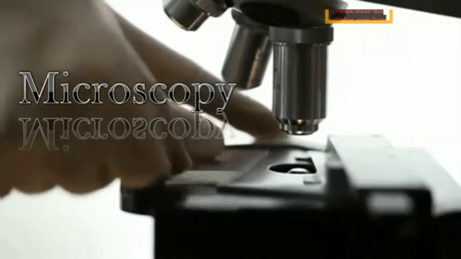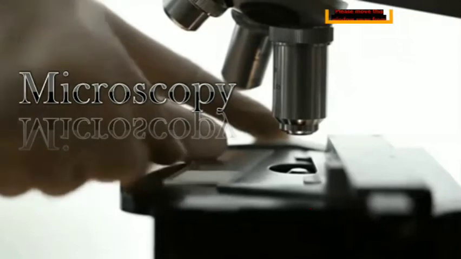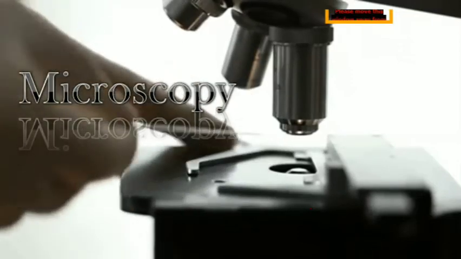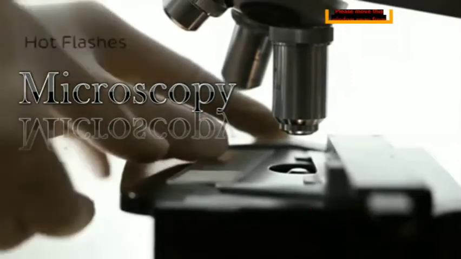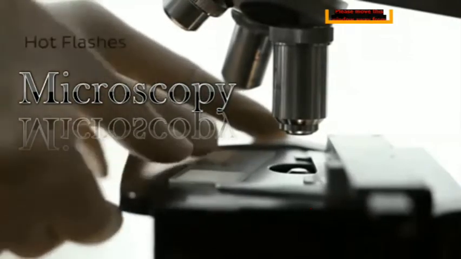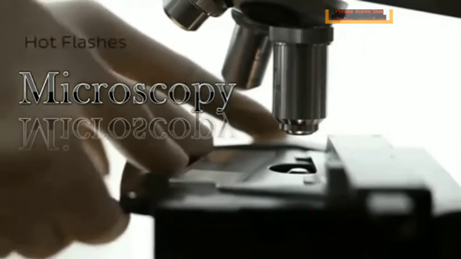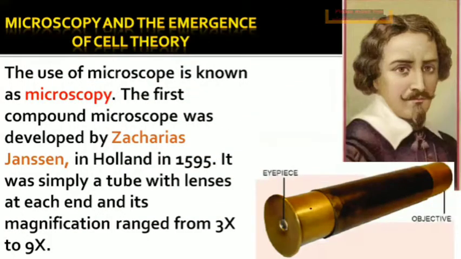The study of cells is possible when we see them under the microscope. The study of the microscope is called microscopy, so the use of the microscope is known as microscopy.